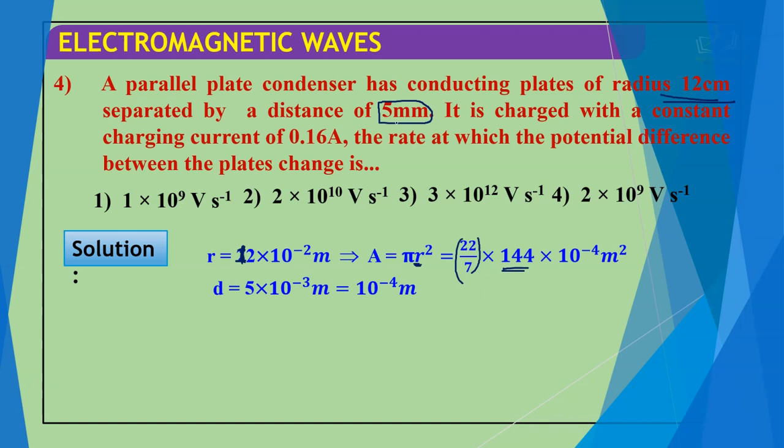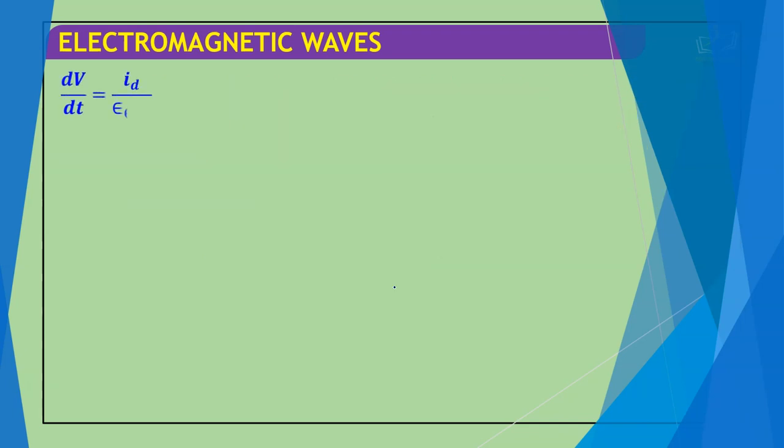D is given as 5 millimeter, meaning 5 × 10^-3 meter, or approximately we can take 10^-4 meter also. Next, I is 0.16 ampere, so dV by dt we have to calculate. We know that ID is equal to epsilon naught A by d dE by dt, and dV by dt is equal to ID by epsilon naught A.